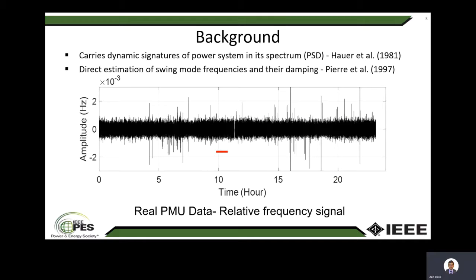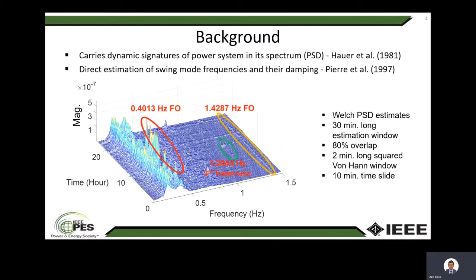Here is an example of ambient measurements from the WECC system. Around the 10th hour, there are forced oscillations which are not obvious in the time domain plot, but they are easily seen in the frequency domain plot. In this plot, we see that there is a forced oscillation near 0.4 Hz, which is very close to the north-south mode B of the WECC system. Its third harmonic at 1.2 Hz is very small.